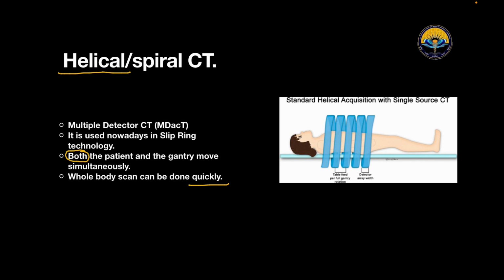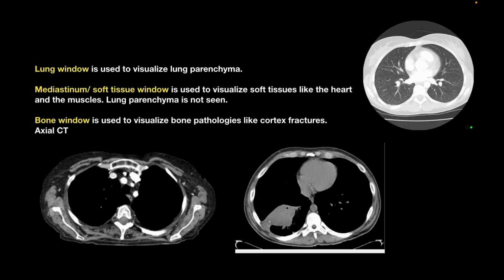Now let's talk about different types of window in CT scan. So we have three main types of window in chest imaging: lung window, mediastinal or soft tissue window, and bone window. In lung window, it is used to visualize the lung parenchyma. So look over here, here we have the lung window, and here we can see the lung parenchyma.